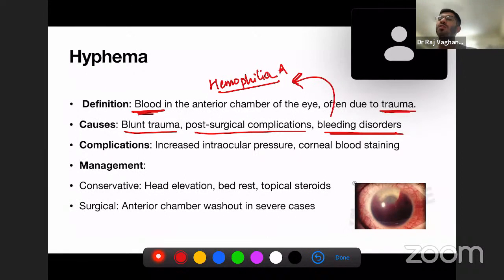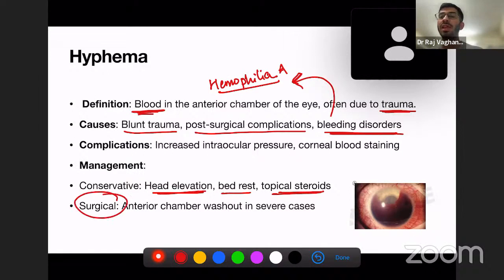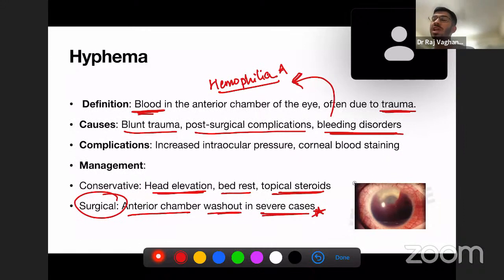Head elevation. If you are elevating your head, that means the blood will flow up and it can get absorbed. Bed rest and topical steroids. These are the conservative management. Surgically, if you want to manage, anterior chamber washout in severe cases. So in severe cases, you have to wash the anterior chamber and wash out the blood collected there. So this was about the surgical management of hyphema.